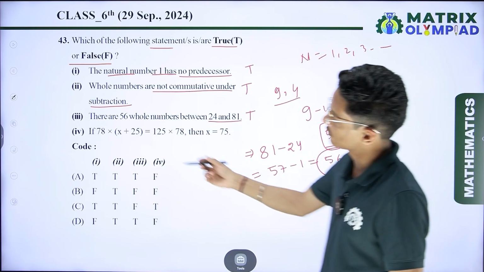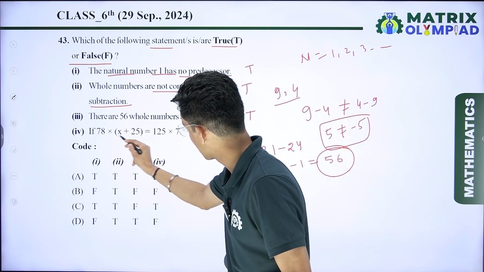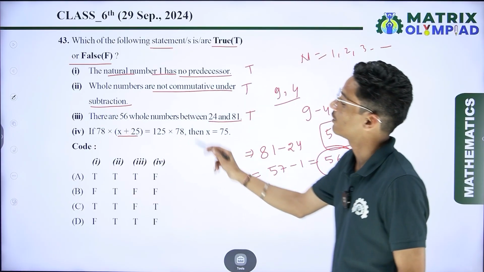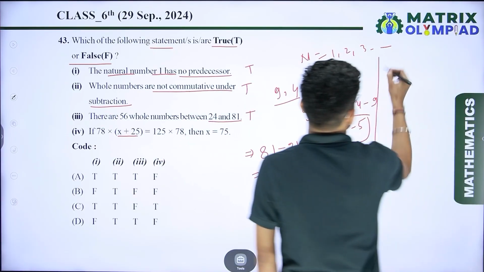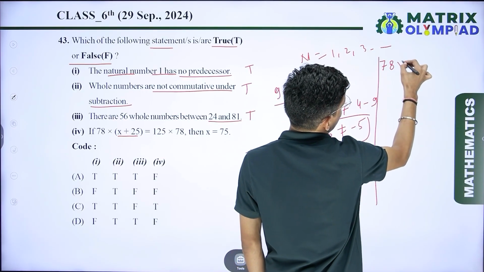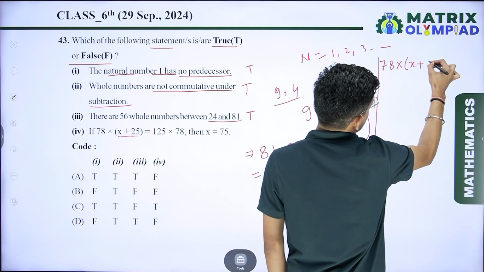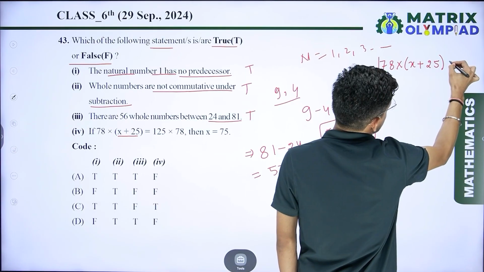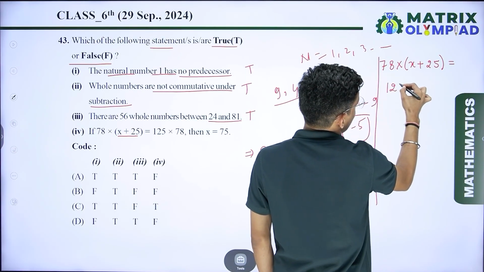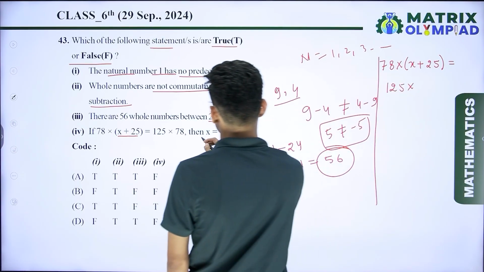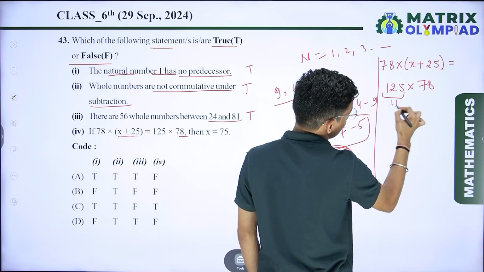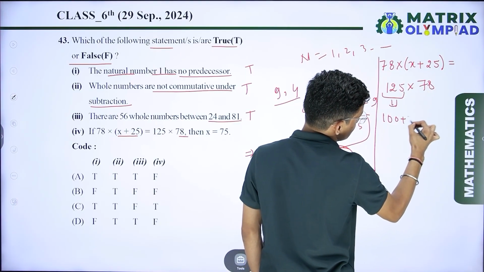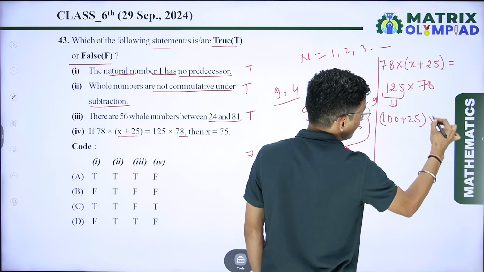Now the fourth option: 78 multiplied by (x plus 25) is equal to 125 multiplied by 78. If I compare, 125 I can write as 100 plus 25, multiplied by 78.